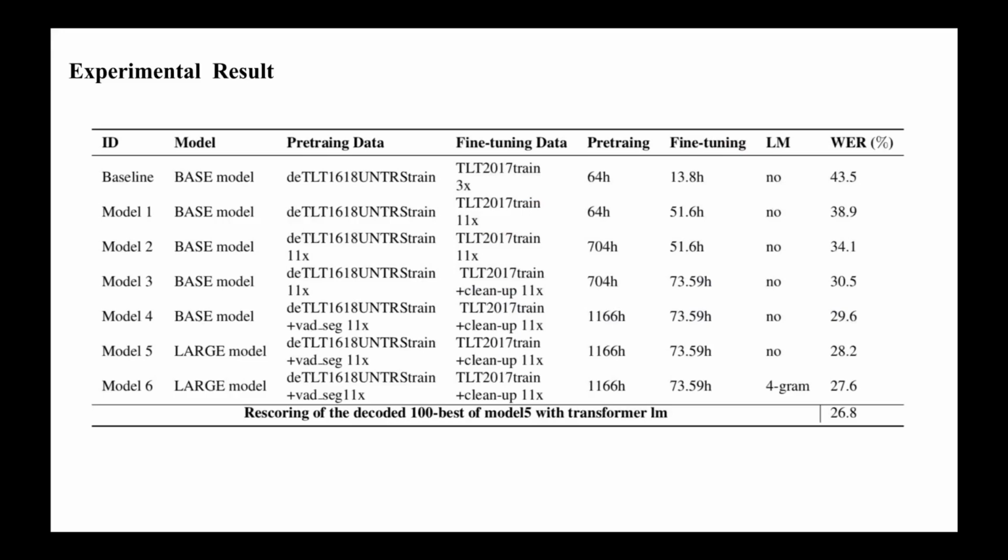Model 2 shows the improvement gained by increasing the transcribed training data to around 51.6 hours and untranscribed training data to around 704 hours using 11-fold data augmentation. A 11.4% decrease in the WER was achieved by increasing both transcribed and untranscribed training data.